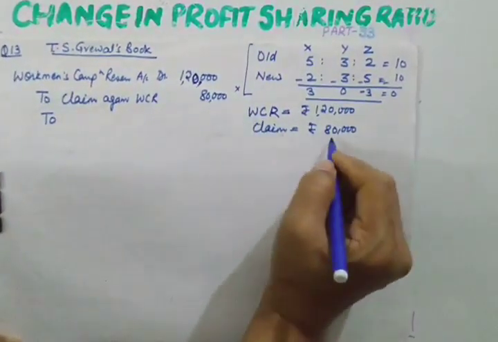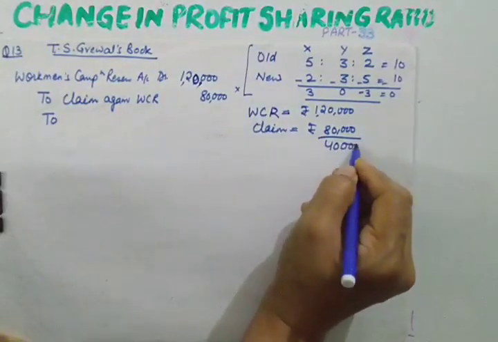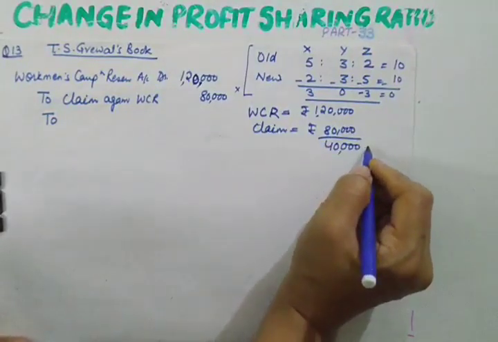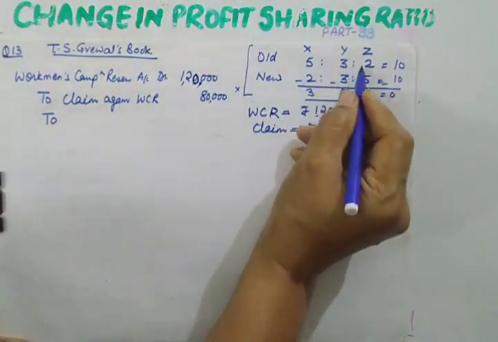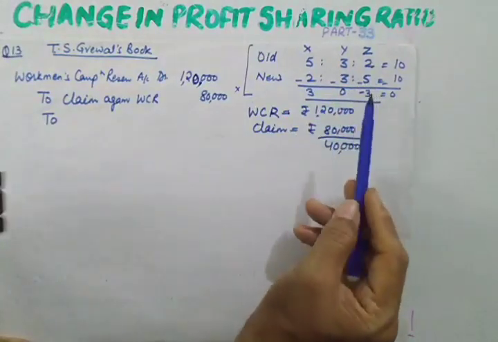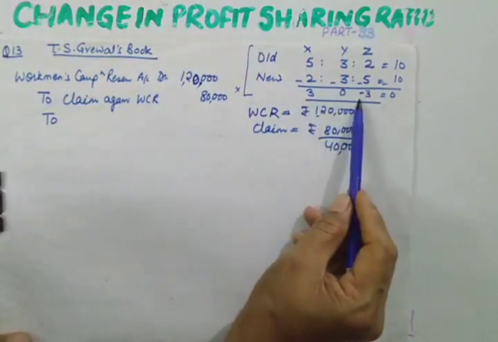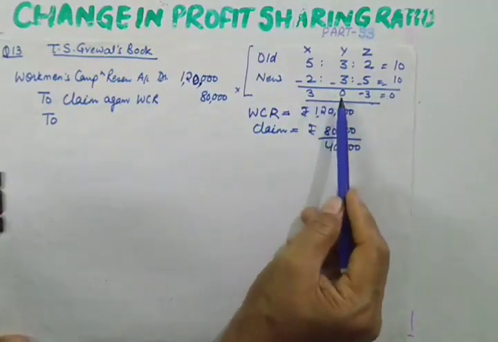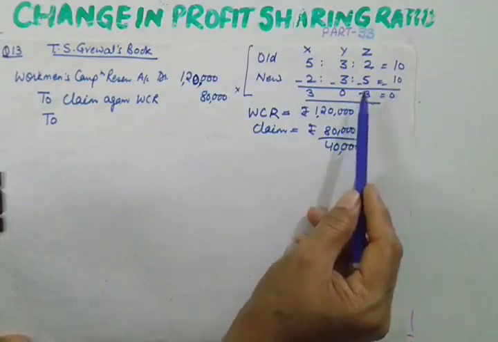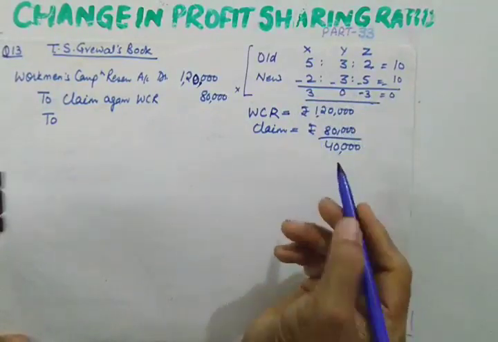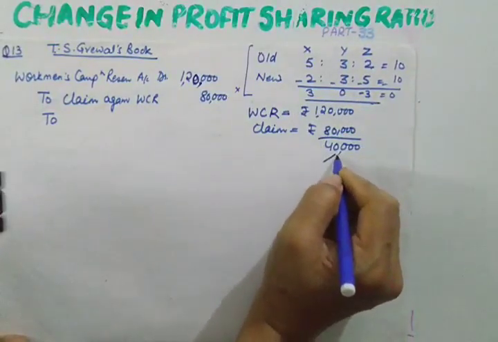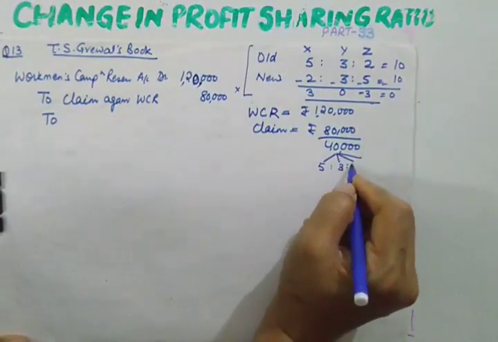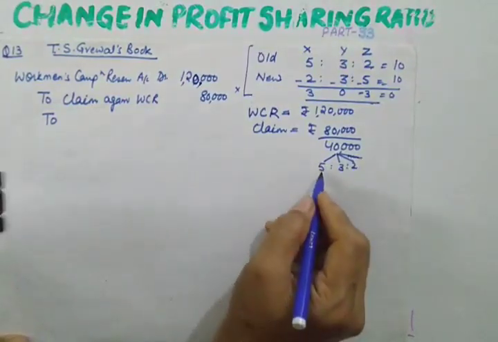It will be 40,000. So what is to be done with the 40,000? We'll distribute 40,000 in the old profit sharing ratio, which is 5:3:2. I am reminding you again that it will be of no use if you calculate gaining or sacrificing share. Just for the sake of learning, I taught you again, otherwise this is not required here. So divide 40,000 in the ratio of 5:3:2. Only 3 partners are there.